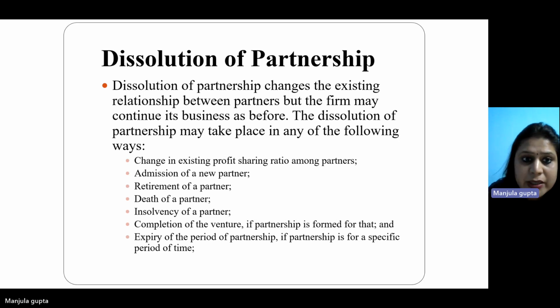The dissolution of partnership may take place in any of the following ways: change in the existing profit sharing ratio among partners, admission of a new partner, retirement of a partner, death of a partner, insolvency of a partner, completion of the venture if the partnership is formed for that, and expiry of the period of partnership if the partnership is for a specific period of time.